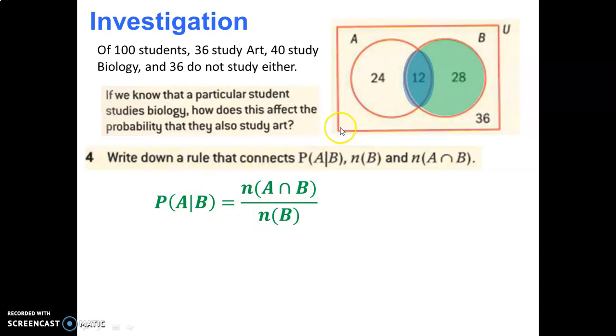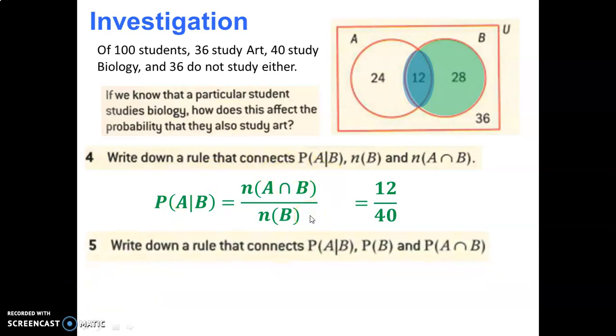So that's the conditional probability that A happens. So A, you can look at this as A out of the B group. So here's A out of the B group, 12 out of 40. So that's an important rule, and it's nice to lead up to an investigation through numbers before we go to the abstract, just a formula. Try number 5.